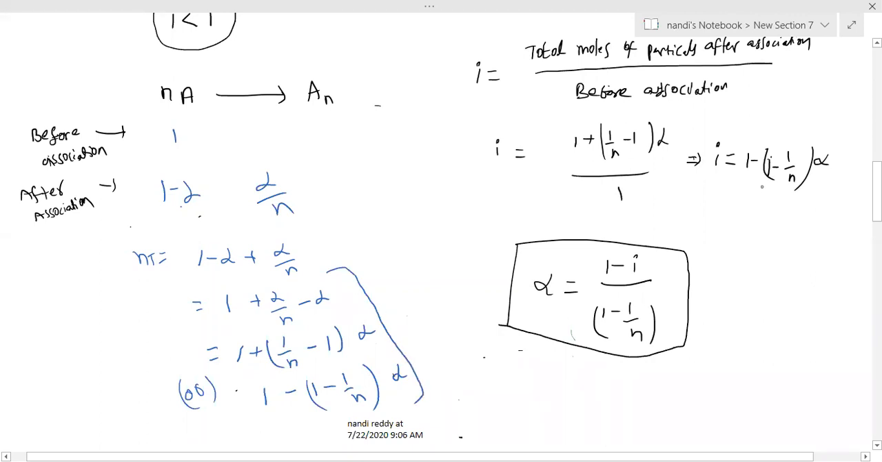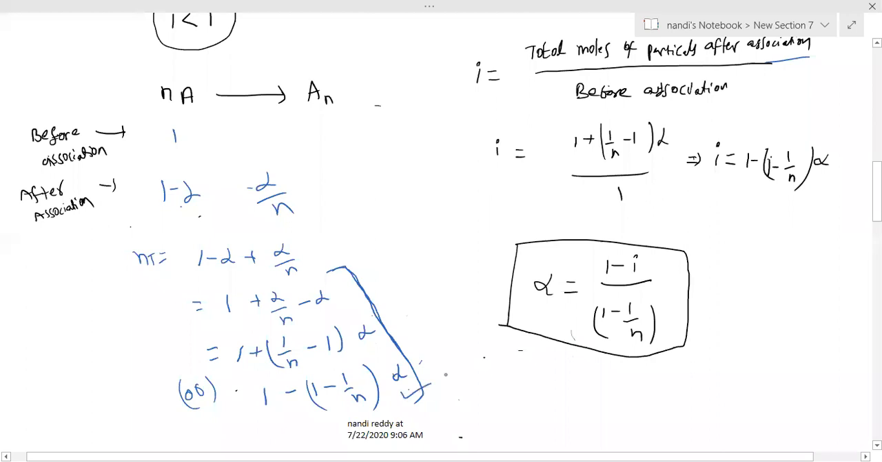We know the i formula, which we noted down yesterday also: total moles of particles after association by before association. Total number of particles after association equals n total. Initially, how many are there? 1. You can substitute here, and after doing that, we get i equal to what we are getting here.